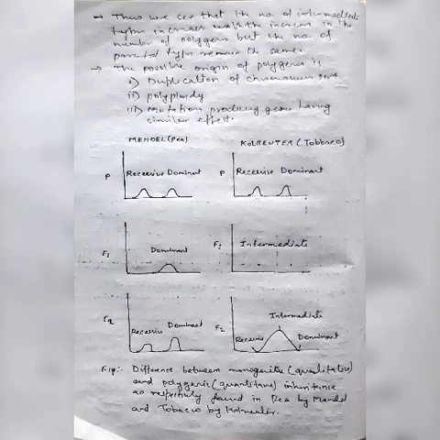In polygenic inheritance, the number of phenotypes is 3, in the ratio 1:2:1 in case of one gene pair, and 5, in the ratio 1:4:6:4:1 in case of two polygene pairs, and 7, in the ratio 1:6:15:20:15:6:1 when three polygene pairs are involved. So these are some examples of polygenic and monogenic inheritance.